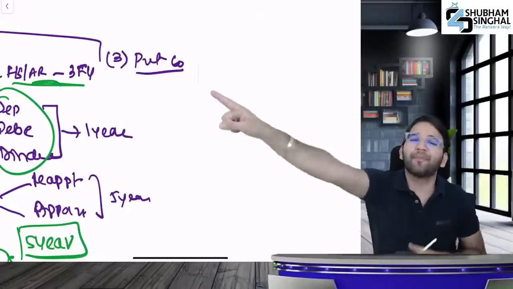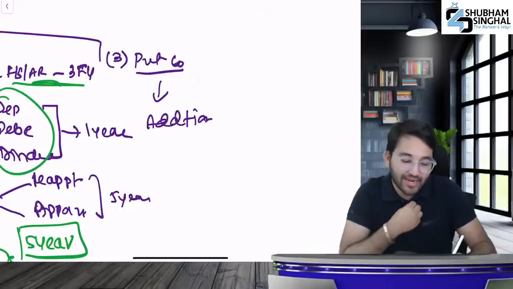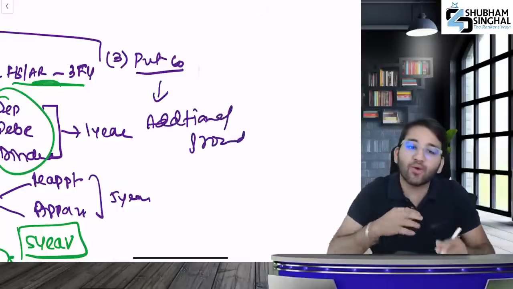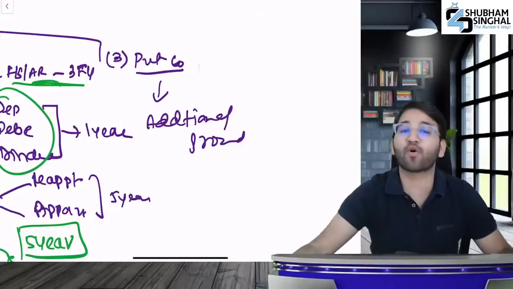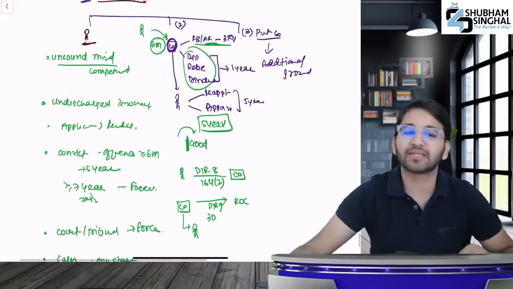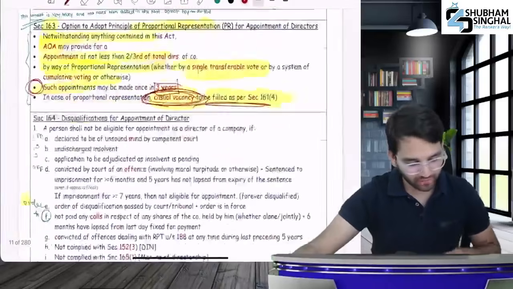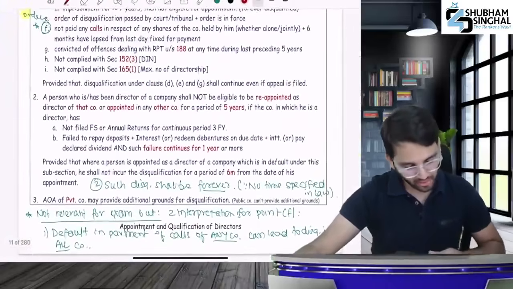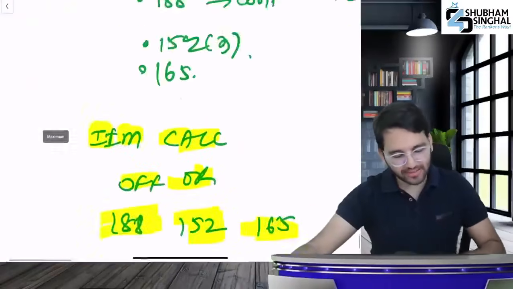I'll tell everything. If the private company wants, it can give additional grounds in the AOA because of which you will be disqualified. The private company is the only one who can explain the disqualification. So this section 164 is all complete. Is there a penalty on contravention of 164? No, there's no penalty. 164 is completed.